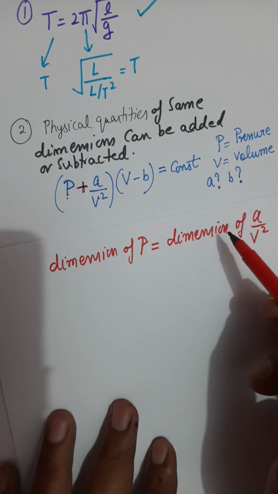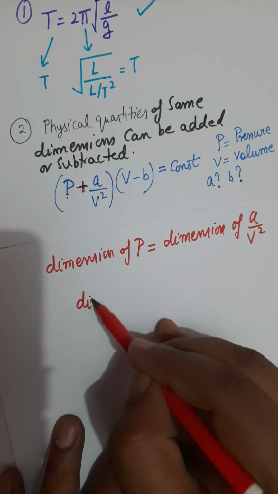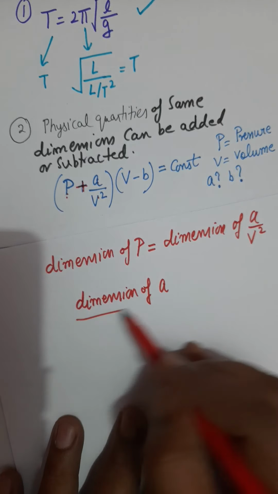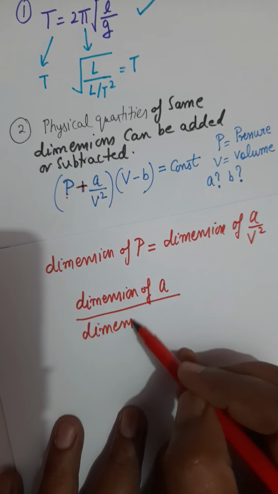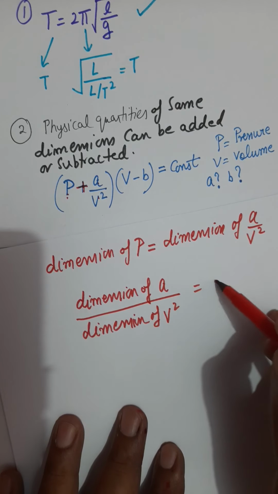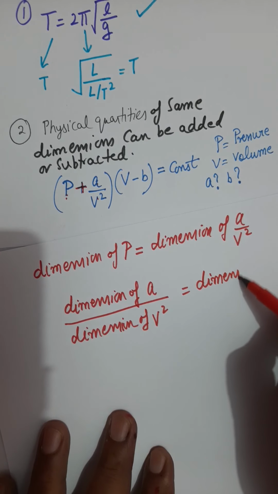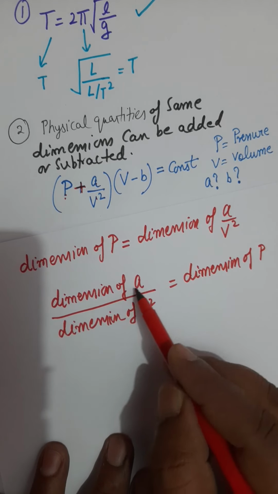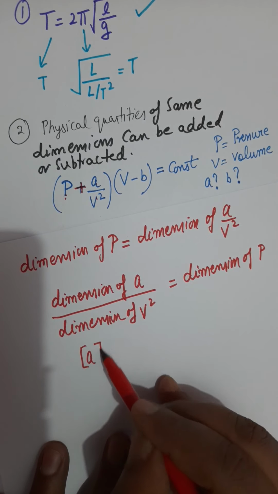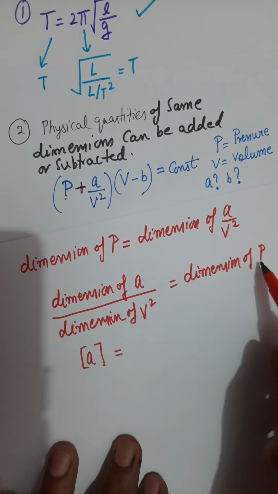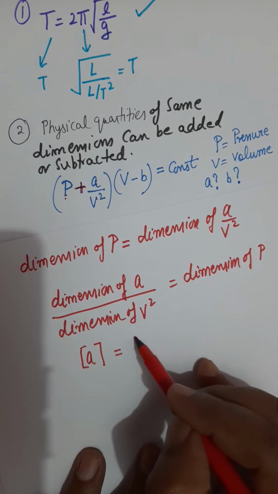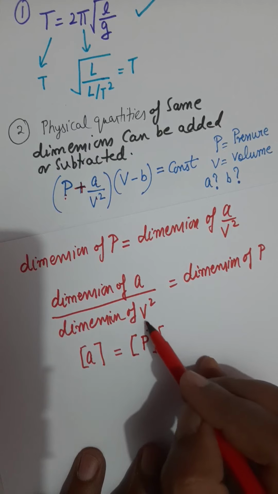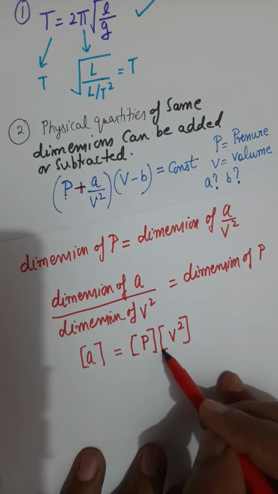Now the dimensions are just like algebra, so we will use the algebraic rules. The dimension of A divided by dimension of V square is the dimension of P, that is pressure, and therefore the dimension of A will be dimension of P times dimension of V square.